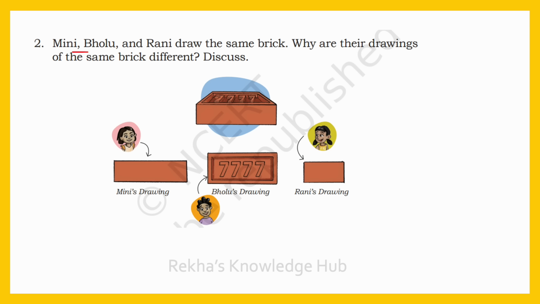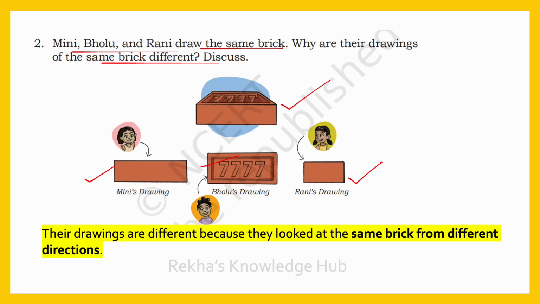Mini, Bolu and Rani draw the same brick. Why are their drawings of the same brick different? Discuss. See, this is the real brick. Mini, Bolu and Rani, they drew the same brick. Look at the three drawings here. This is Mini's drawing, this is Bolu's drawing and this is Rani's drawing. They all drew the same brick, but their drawings are different. Why? Their drawings are different because they looked at the same brick from different directions.